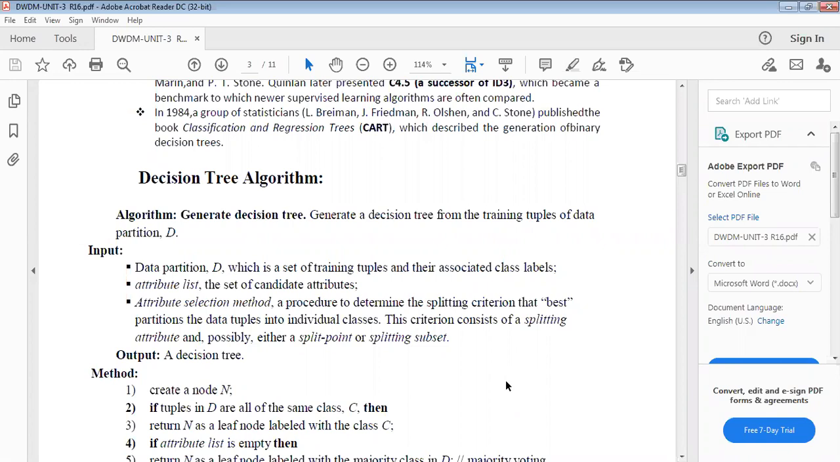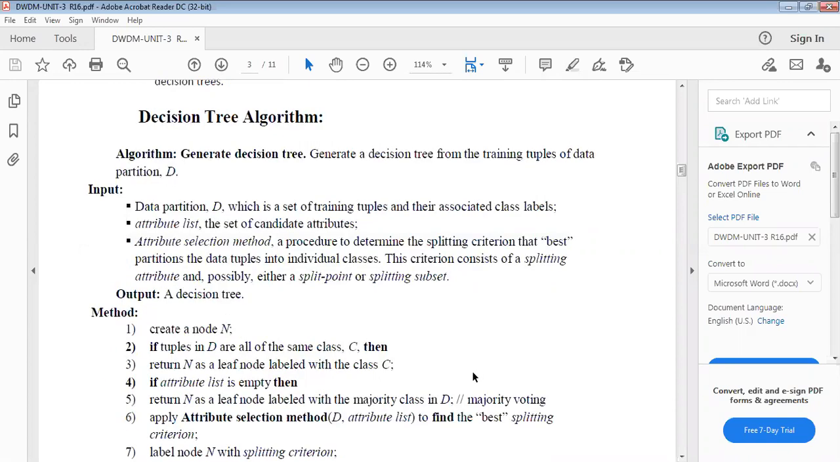Next one, attribute selection method: a procedure to determine the splitting criterion that best partitions the data tuples into individual classes. This criterion consists of a splitting attribute and possibly either a split point or a splitting subset. These are the inputs, and you get the output as a decision tree.